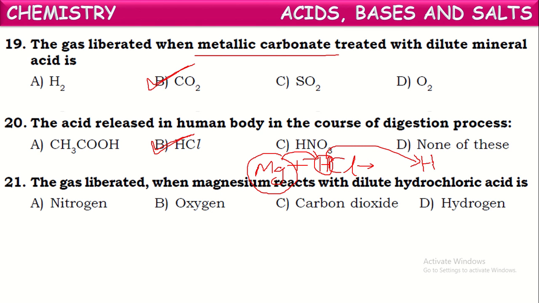MgCl2, the magnesium salt, and hydrogen gas are produced. So the gas liberated here will be hydrogen gas.